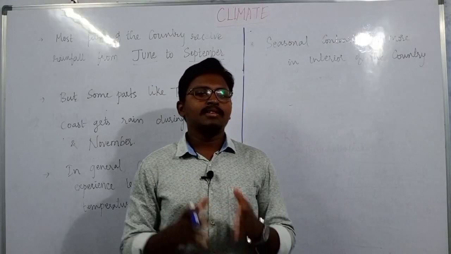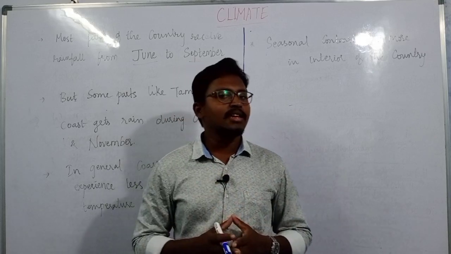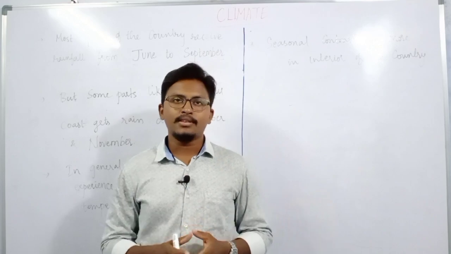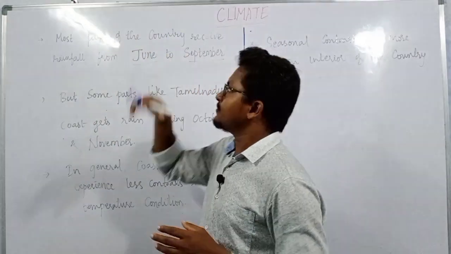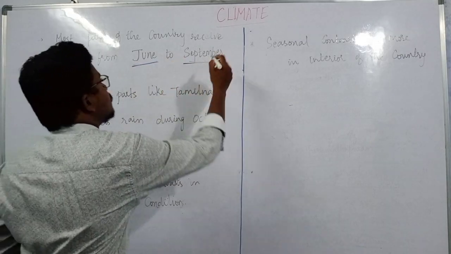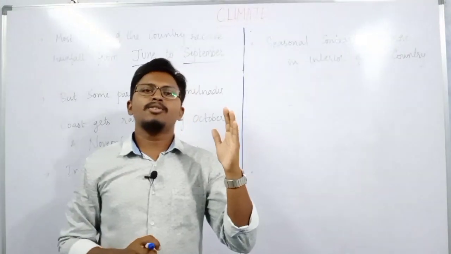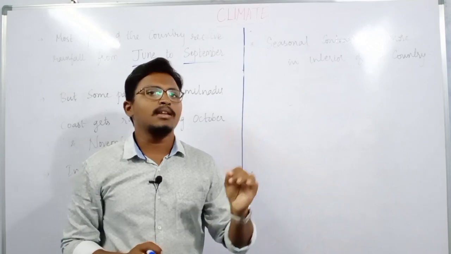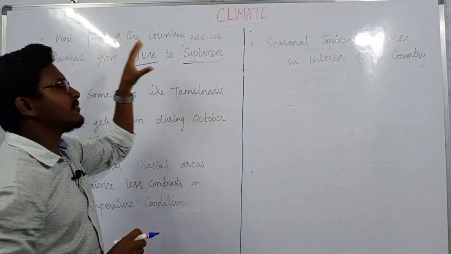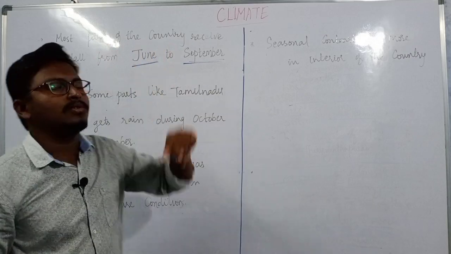Again, as I have just mentioned, there are some variations within the country, and when we take rainfall, most parts of the country receive rainfall during the months from June to September. That means during the starting of the monsoon season, most regions in the country receive rainfall from June to September.